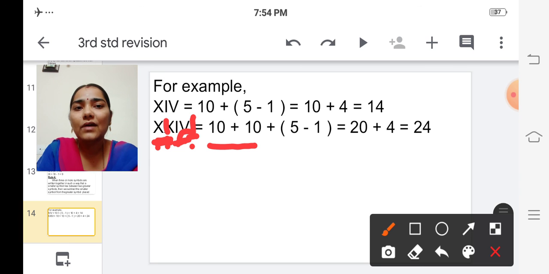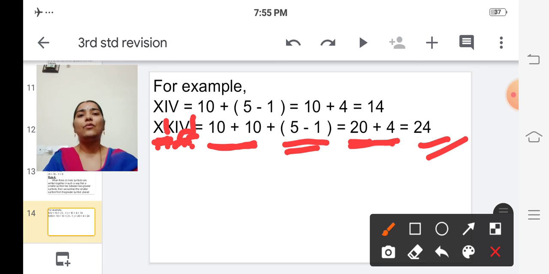So subtract the value of the smaller symbol from the value of the larger symbol. So which is larger symbol is 5. So 5 minus 1. So finish. 10 plus 10 is 20 and 5 minus 1 is 4. And 20 plus 4 is 24. Is it clear, children?